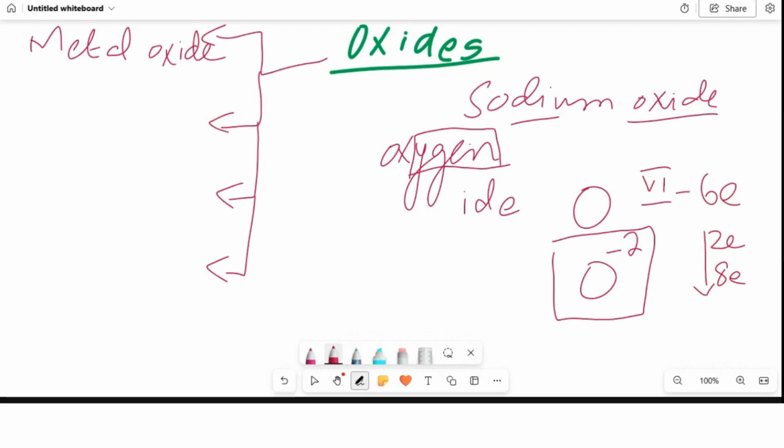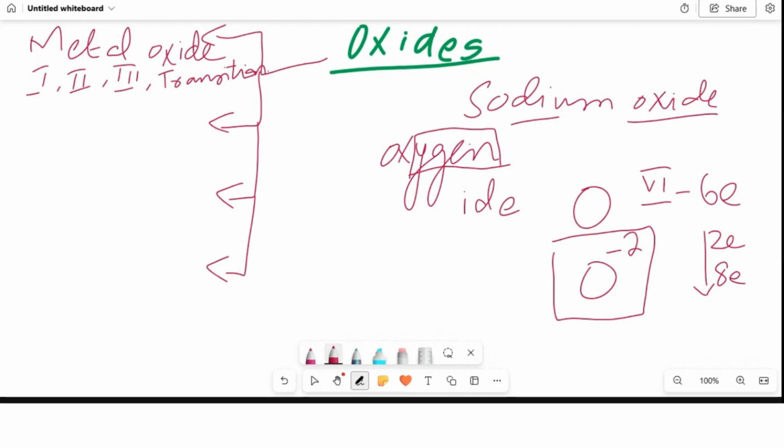Now, where can you find metals in the periodic table? Group number 1, group number 2, group number 3, and the transition ones. Here we can find the metal oxides.